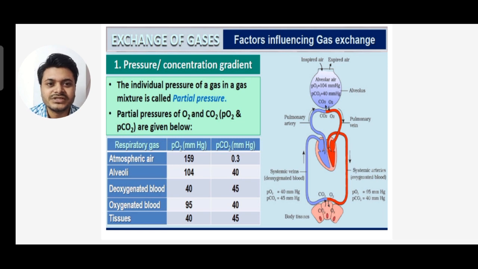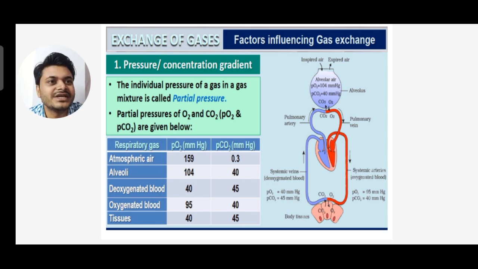Deoxygenated blood has oxygen 40 and carbon dioxide 45. Oxygenated blood has oxygen 95 and carbon dioxide 40. You can see the differences. In the tissue, oxygen partial pressure is 40 and carbon dioxide is 45.